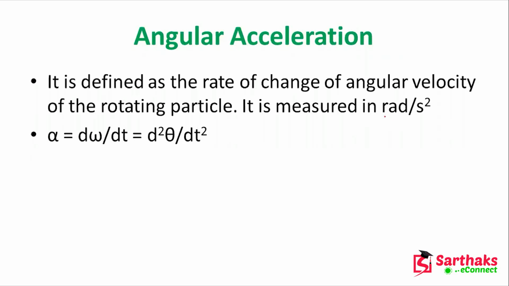And the unit is radian per second square. It is denoted by alpha, and alpha equals d omega by dt. So this is the angular acceleration.